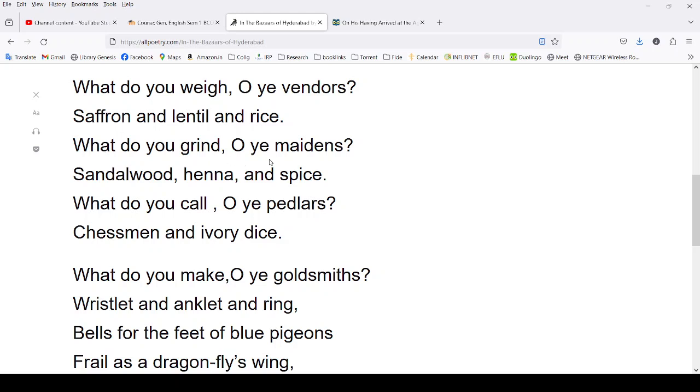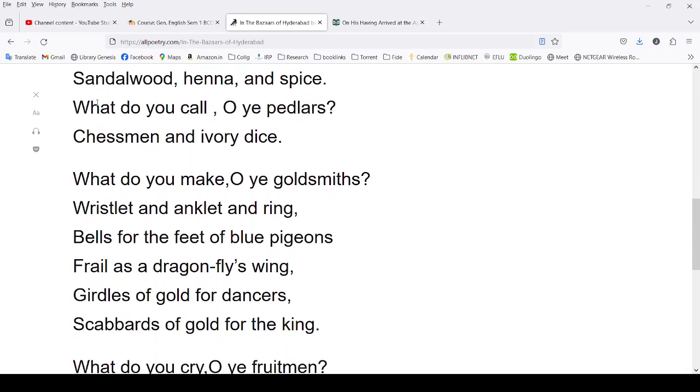What do you grind, O ye maidens? Sandalwood, henna, and spice. These are things that women use for beautifying themselves. And what do you call, O ye peddlers? Chessmen and ivory and dice. So you have other peddlers in the market, moving along, and they are selling chessmen and ivory dice.